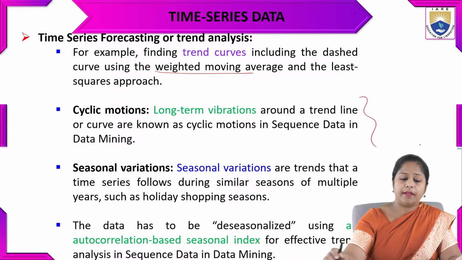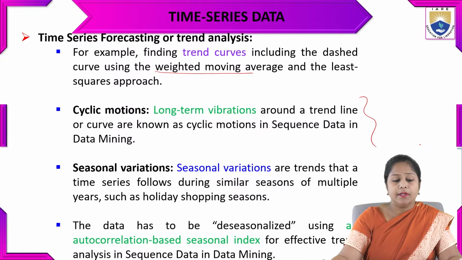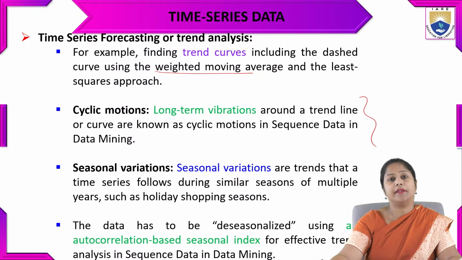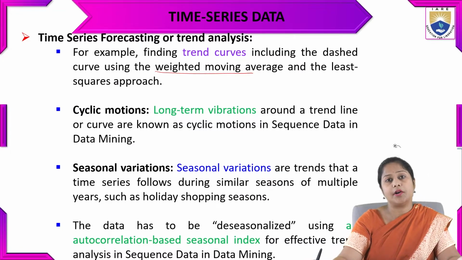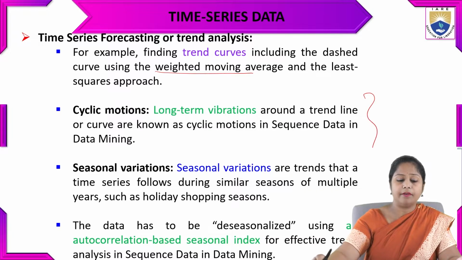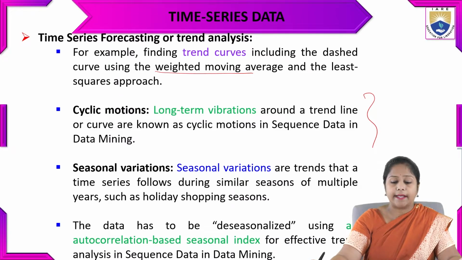The second type is cyclic movements. Cyclic movements have long-term vibrations. Vibrations are nothing but some sound or related audio over time. So the data around a trend line or curve is known as a cyclic motion in the sequence data. For data mining we are using the cyclic motions also.